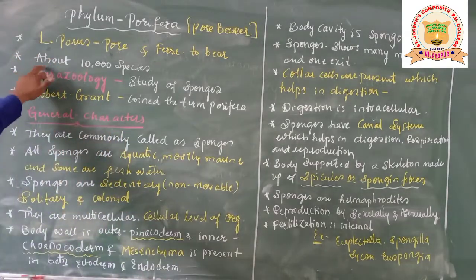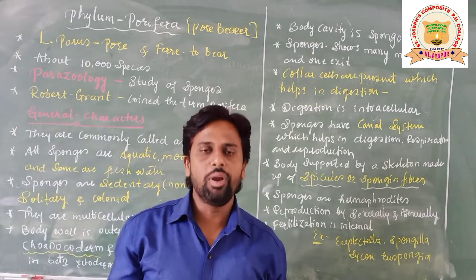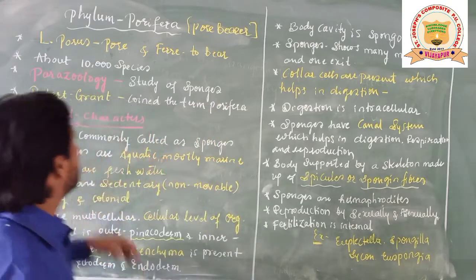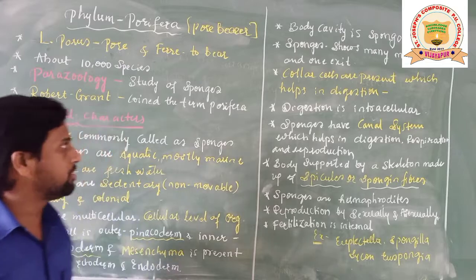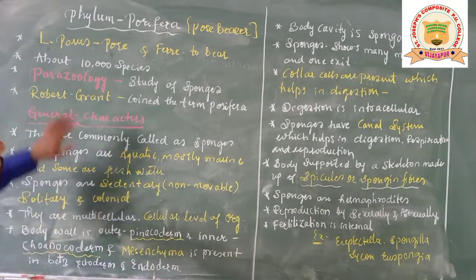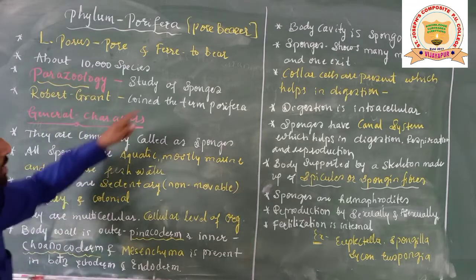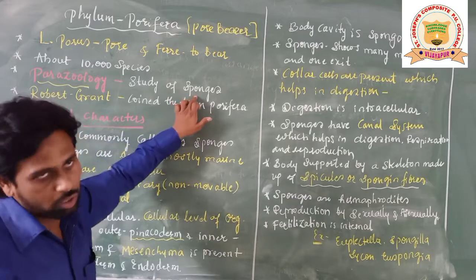Now there are about 10,000 species present on the earth. Whatever poriferans we see on the earth, there are about 10,000 different species of porifera. Parazoology, you can get the word here. It is nothing but the study of porifera, or you can say the study of sponges.